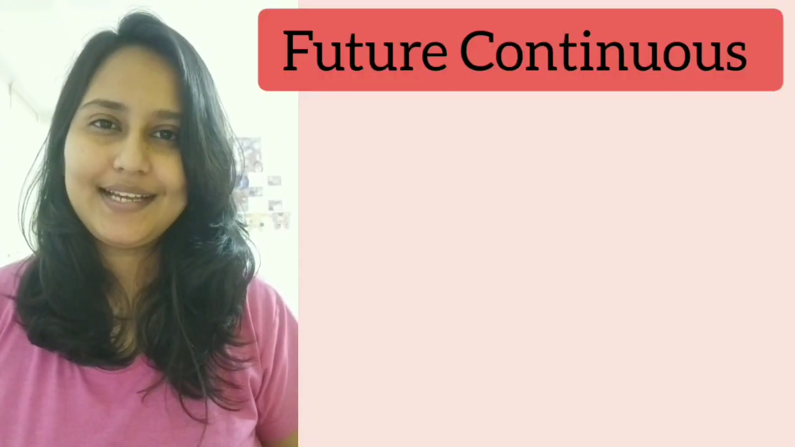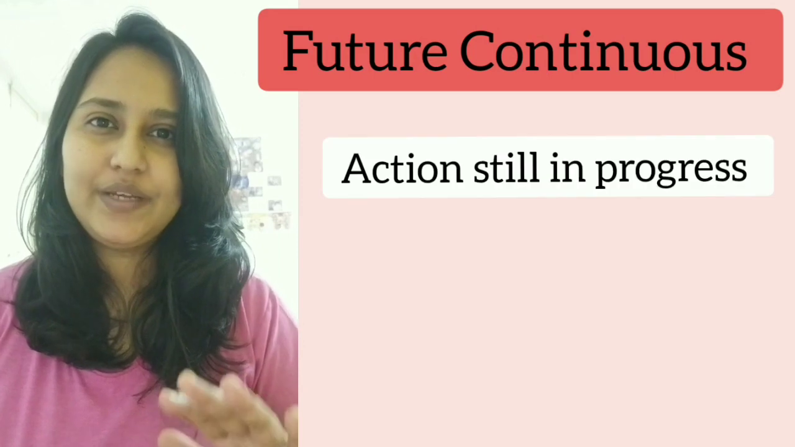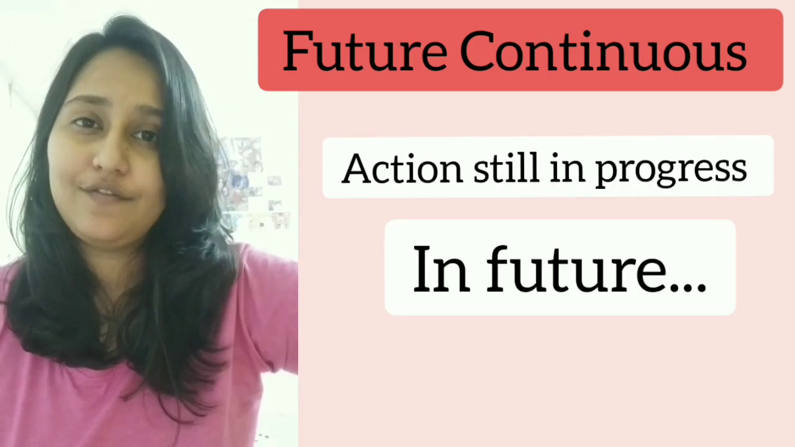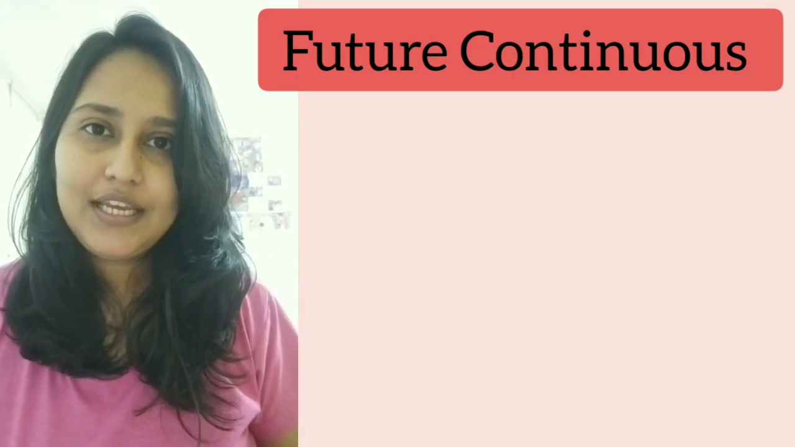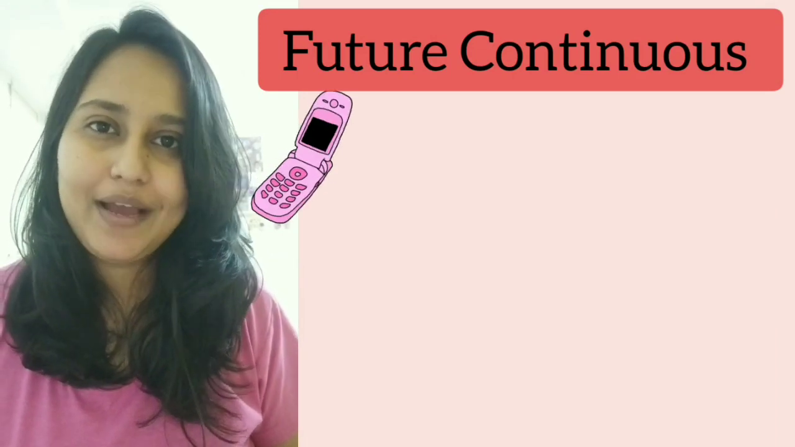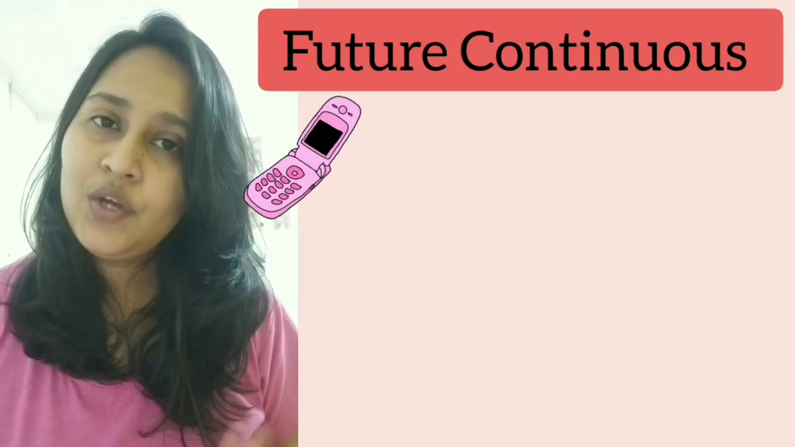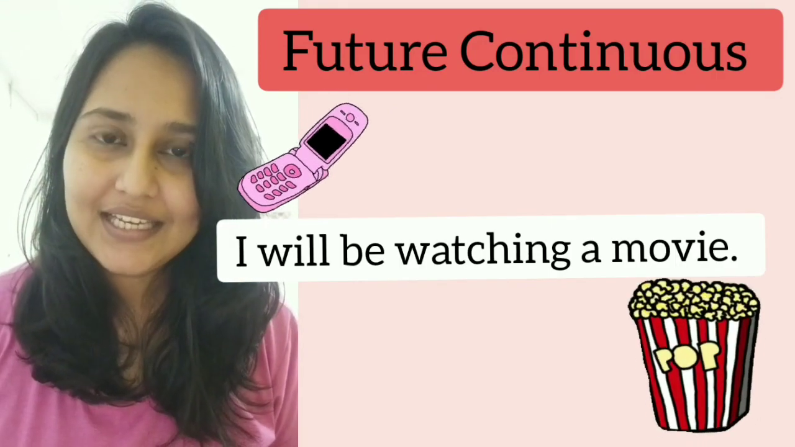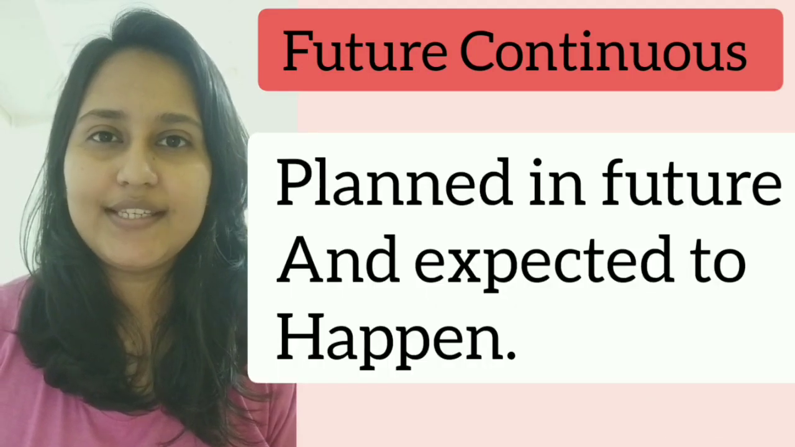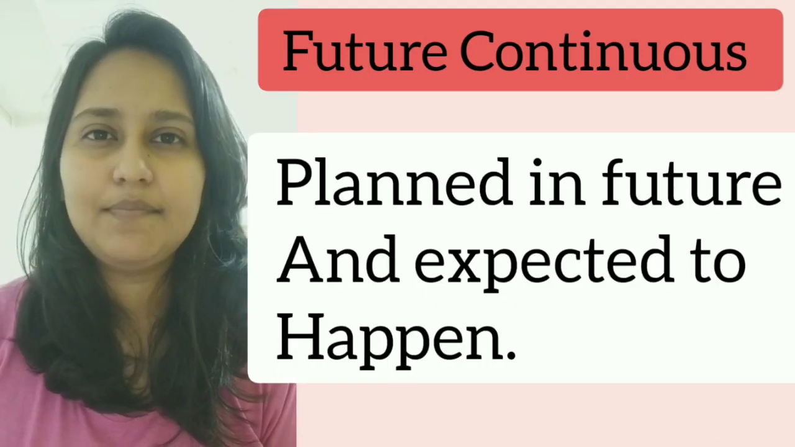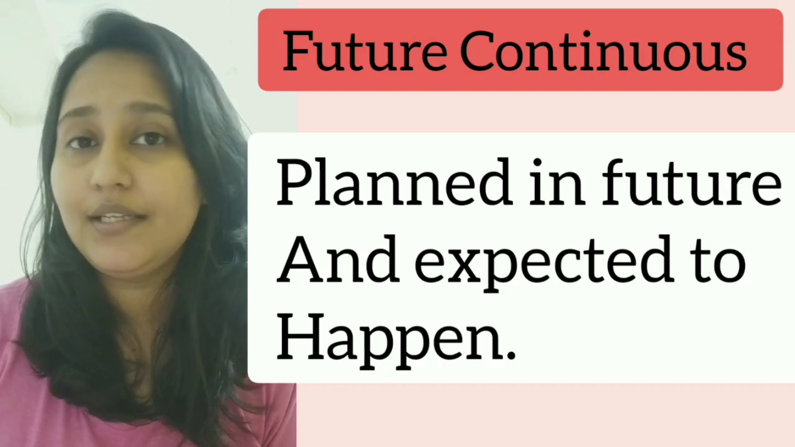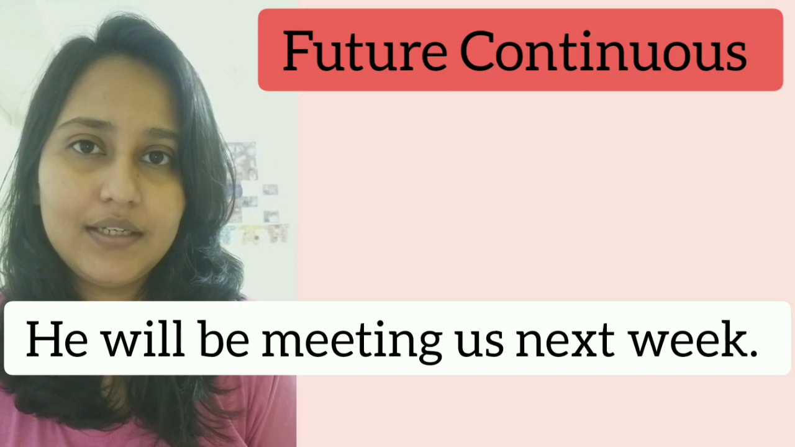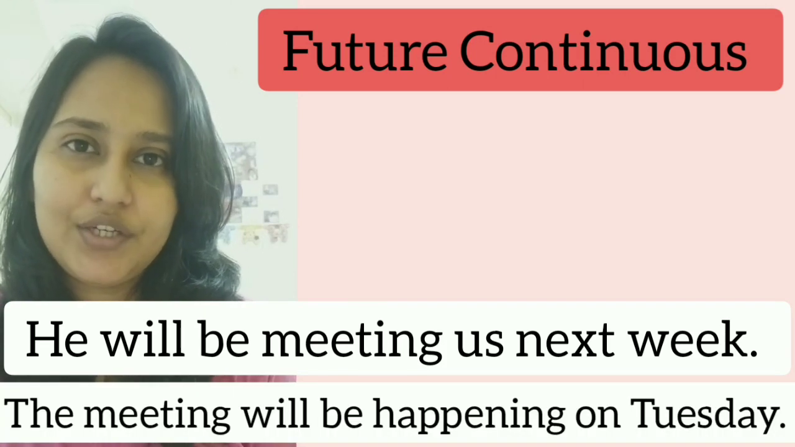Future continuous tense talks about the action that will be still in progress at the given point in time in the future. For example, if someone asks, should I call you by 5 p.m. tomorrow? No, please don't call me by 5 p.m. I will be watching a movie. We also use future continuous tense to talk about the things that are planned in future and are expected to happen in normal course of time. He will be meeting us next week. The meeting will be happening on Tuesday.